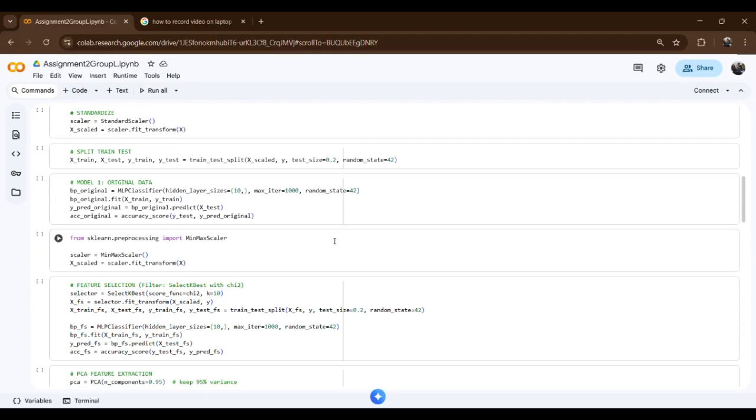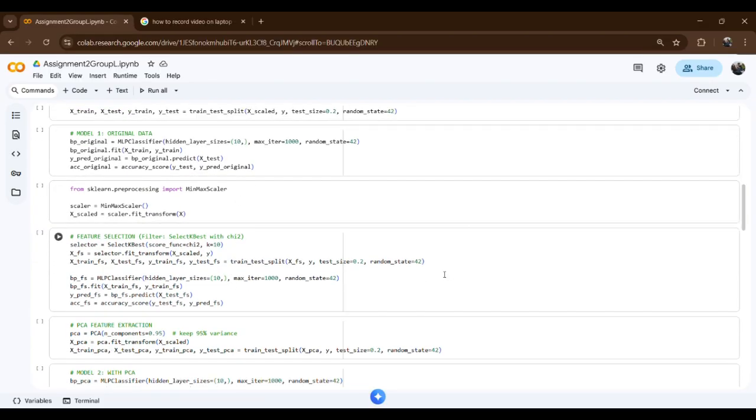And then we have model 1, MLP classifier on original data. We use one hidden layer with 10 neurons and train it up to 1000 iterations. After training, we evaluate the model on the test set, and the accuracy will be shown later.